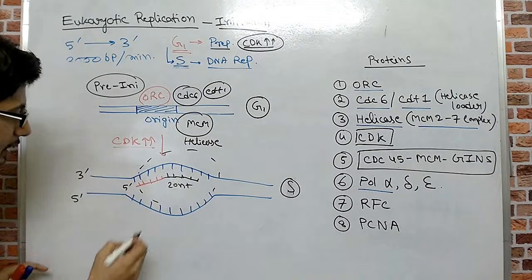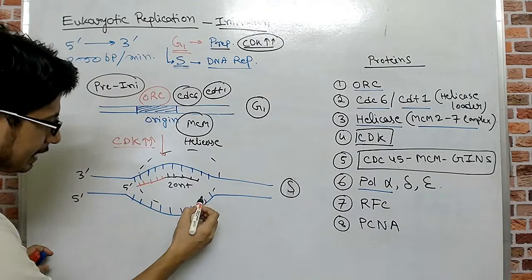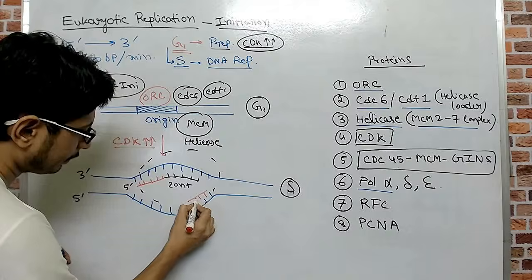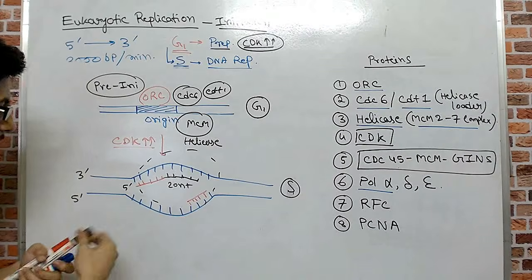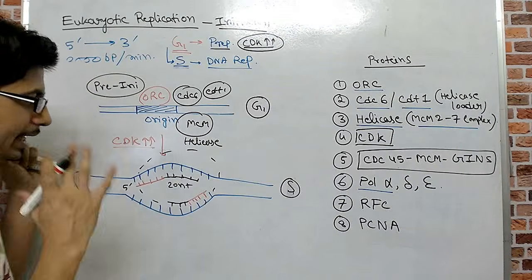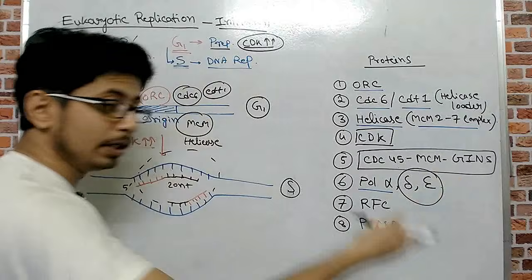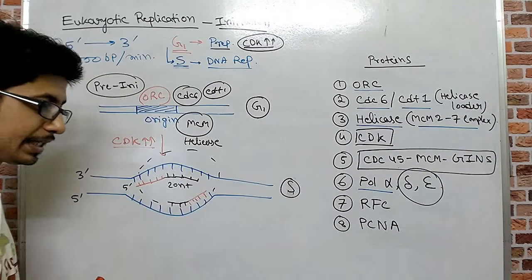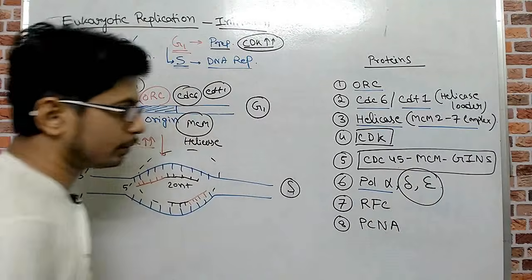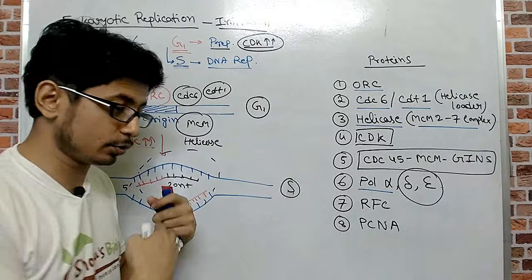And once that process is done in the leading strand, so let's assume this is going to be the leading strand, then this is going to be the lagging strand. Again, the primer is added for the lagging strand on this side, and an extension is also done here by polymerase alpha. Now once this is done, then polymerase delta and epsilon will be loaded, depending upon which strand is going to be leading and which strand is going to be lagging.